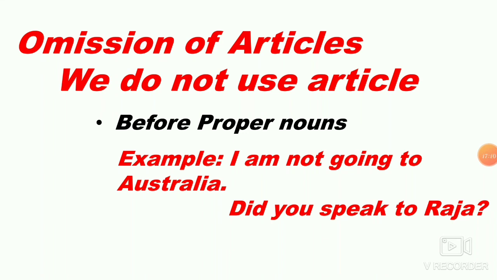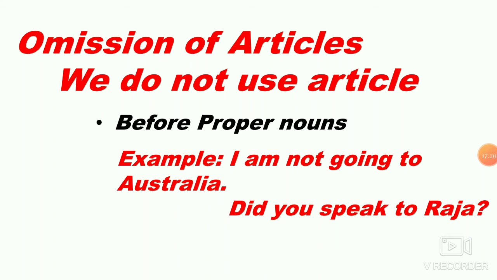We just say I am not going to Australia. Next, did you speak to Raja? Raja is the name of a person, a proper noun, so you never use any article there.